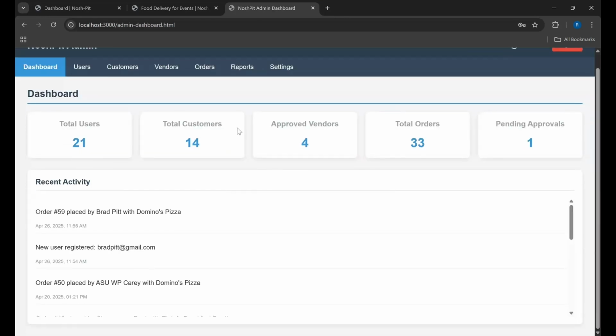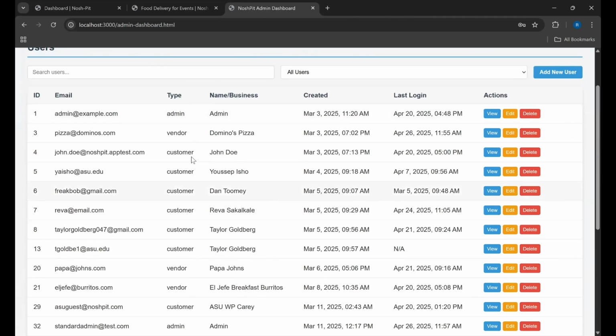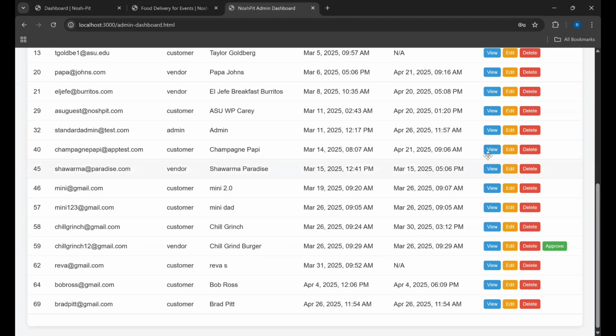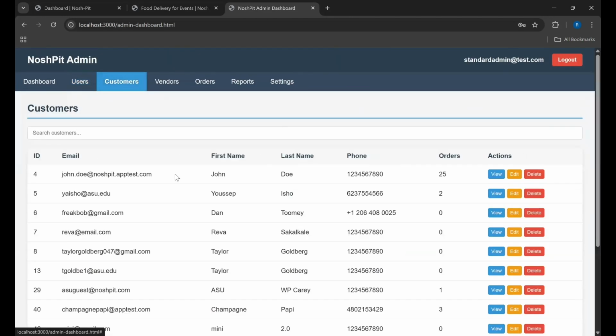Here we can see the total users, customers, vendors, orders, and pending approvals. Here we can see that we newly registered this user Brad Pitt and that Brad Pitt placed an order at Domino's Pizza. We can see all the users here, and this includes admin, vendor, and customer accounts. We can view, edit, or delete any of this information or account information.